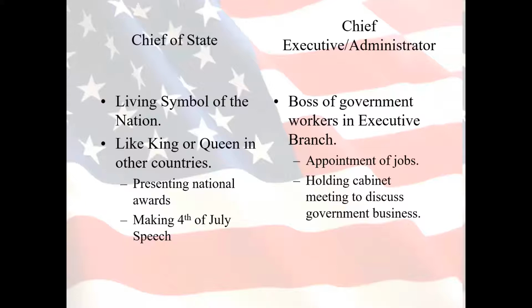And so when the president is holding meetings with his cabinet, they'll be sitting around a big table with the different cabinet members, and the president is the one getting the information from those different cabinet members about departments or things going on in the world that he needs to know about. And so that is him acting in a position as chief executive.